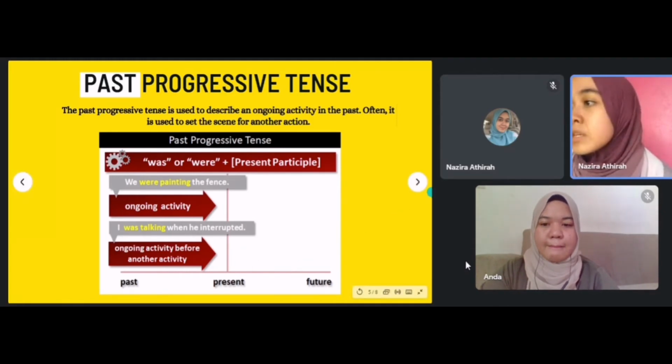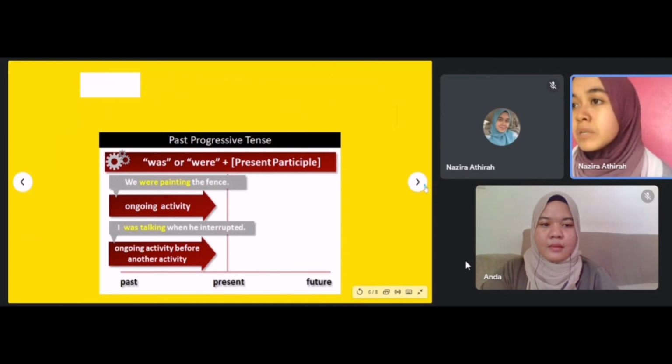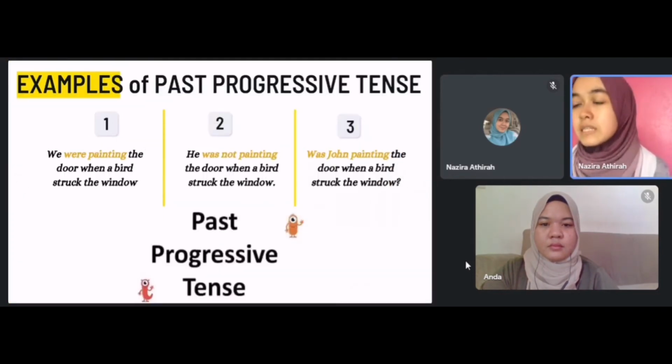Okay. We look at the examples of past progressive tense. Example 1, a positive sentence: We were painting the door when a bird struck the window.